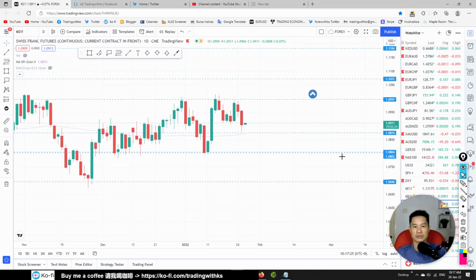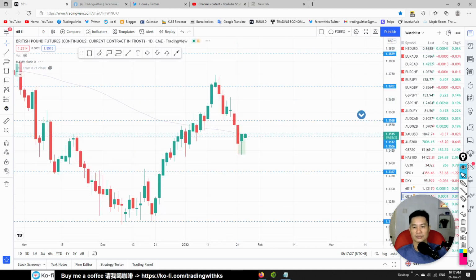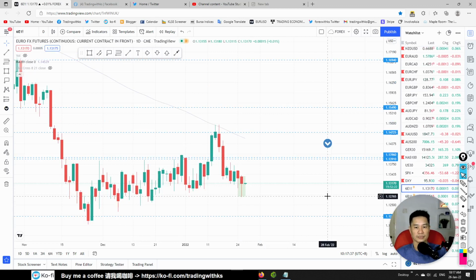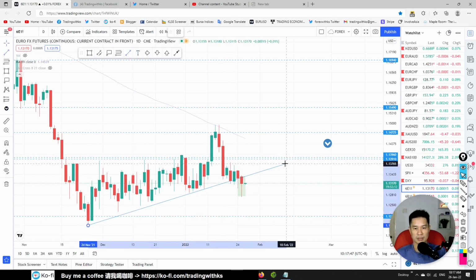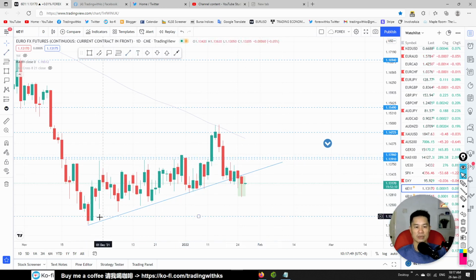Swiss franc shows weakness. British pound is in the turning point, at the buyer's line, so it's looking for direction, which way it wants to go. Euro has been dropping all the way, but now you see it just started to drop out from this channel. It just dropped out from this support trend line. But it has printed a pin bar over here, so there is some bullishness here.